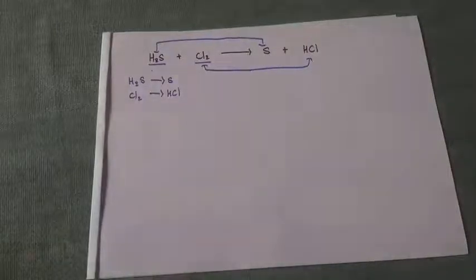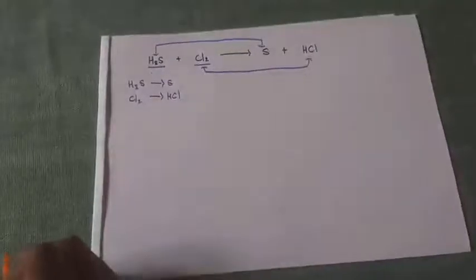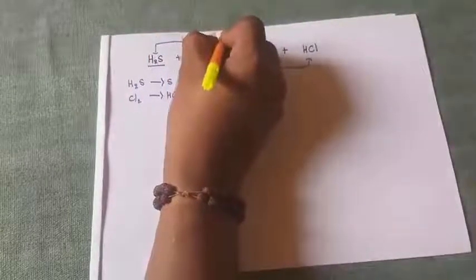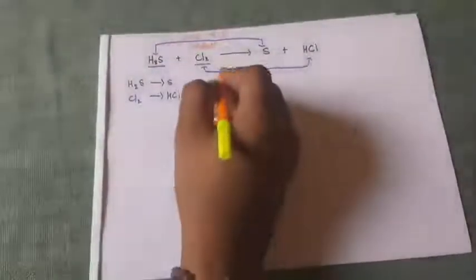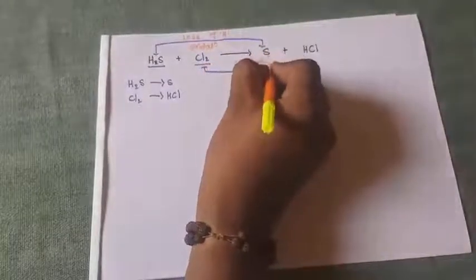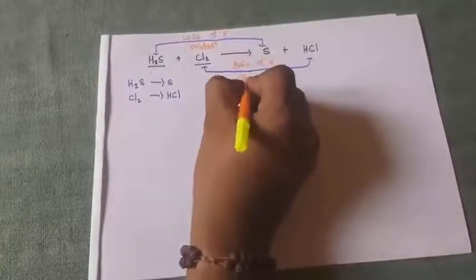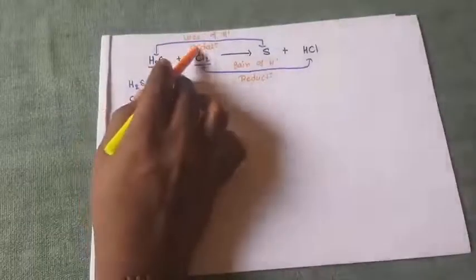Then according to the definition, losing of hydrogen we can call oxidation. Which one is under loss? This one is under loss of hydrogen, so write it as loss of hydrogen, we can call it oxidation. Then this one is a gain of hydrogen. Gain of hydrogen, we can call it reduction.